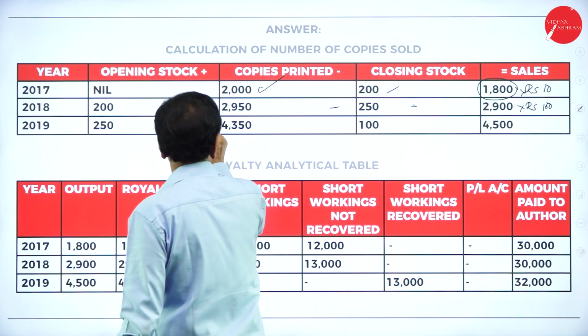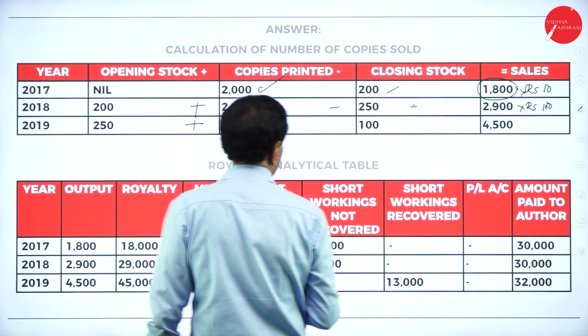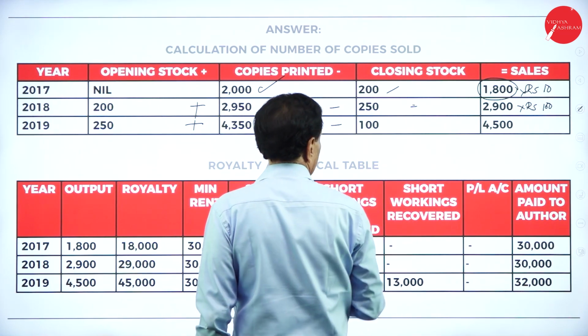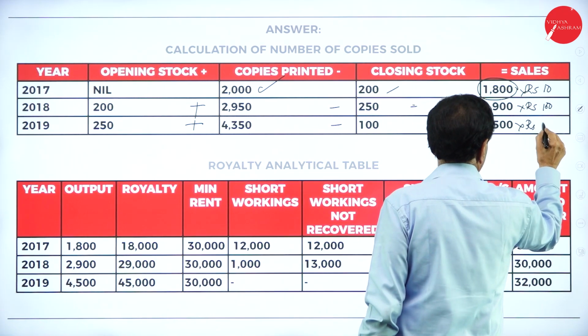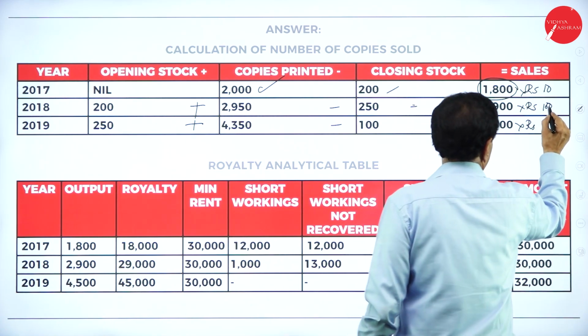Then this year the number of copies printed is 4,350. Closing stock is 100. How much sale? 4,500. Balance is at rupees 10.